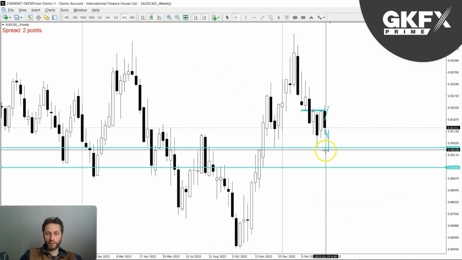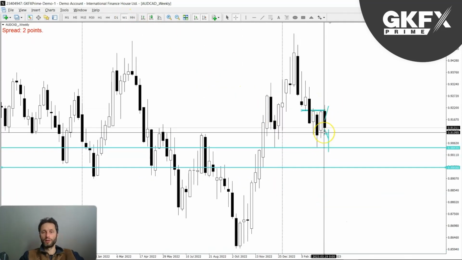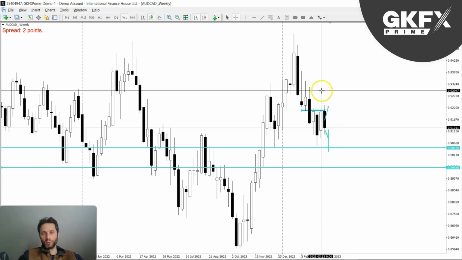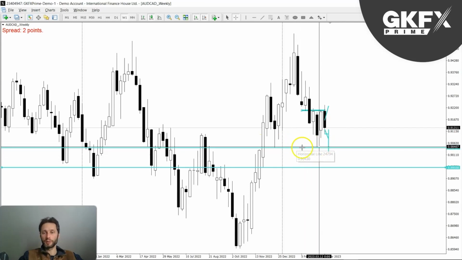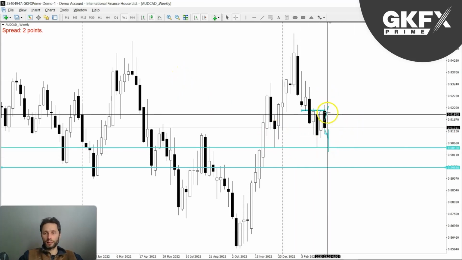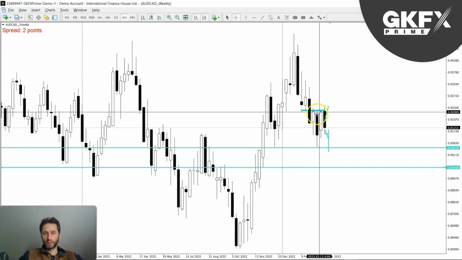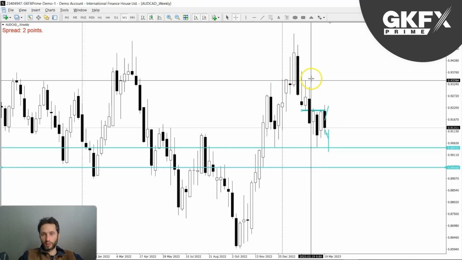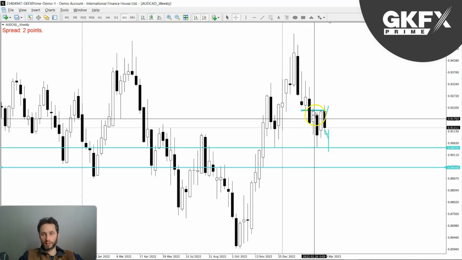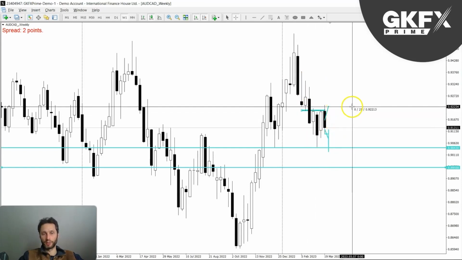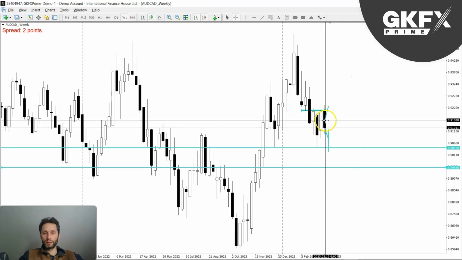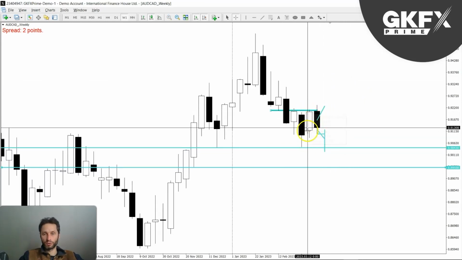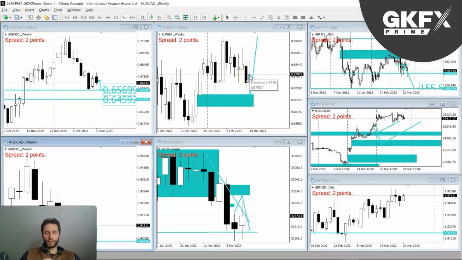But on the bigger time frame, I still see a little bit more bearishness, more downside than I do upside, and aiming for this target here. So you can see that last week ending bearish, and then once again taking away the previous week's price action. Each time we've had this pullback, and then bang, market takes it away, another pullback, bang, takes it away. So we can see that here we closed very, very bearish and almost took out, almost engulfing the week before. So that's the idea on Aussie CAD.